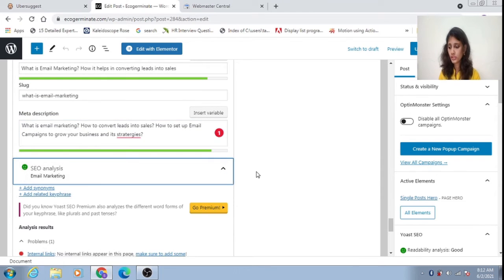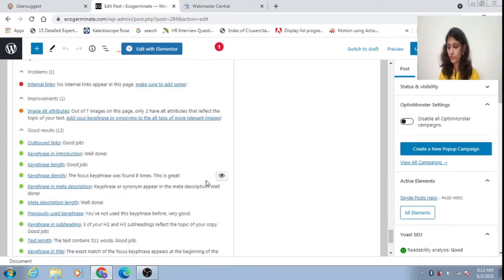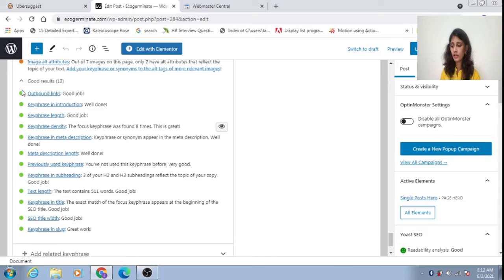Here you can see the SEO analysis. I am yet to give internal links; I will explain what internal links are. First, everything is given in green. All these concepts should come in green, like the outbound link.